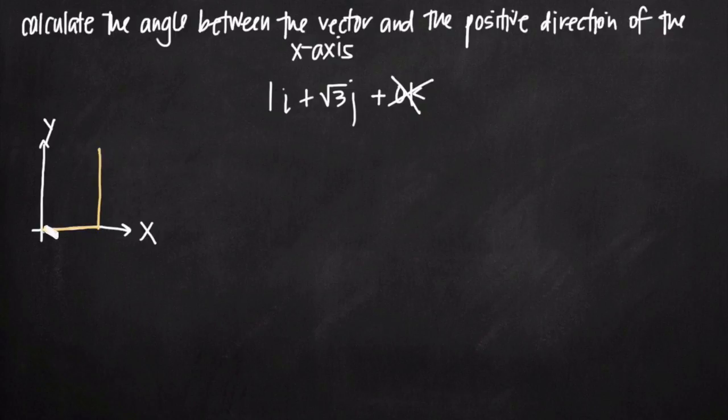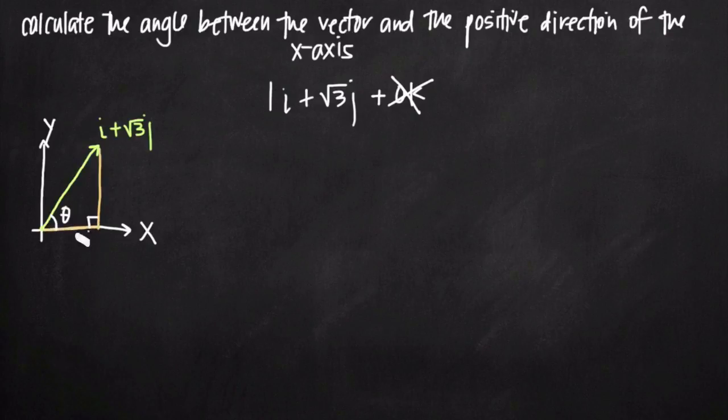Well, if we just connect our initial point at the origin and our final terminal point here, then that's going to represent the vector i plus square root 3j. So we'll start here at our initial point, we'll go to our terminal point here, and this is the vector i plus square root of 3 times j. Now, a couple things that we know about the triangle we've created. First of all, we have a right triangle here with this angle being 90 degrees. We also know that we're looking for the angle between the vector and the positive direction of the x-axis. That's going to be this angle here, and we'll represent that angle with the variable theta. This is the angle that we want to find.